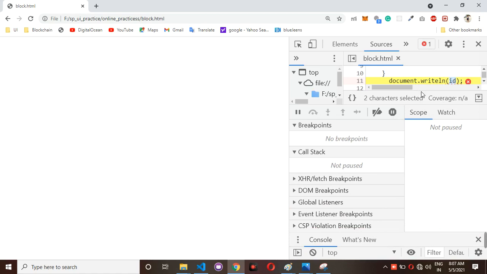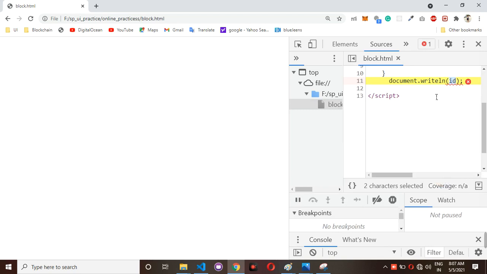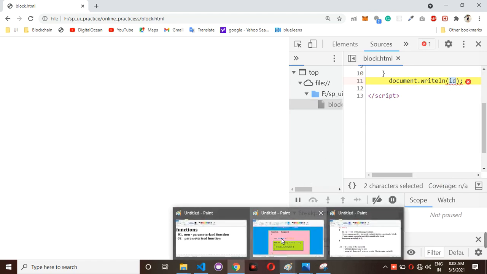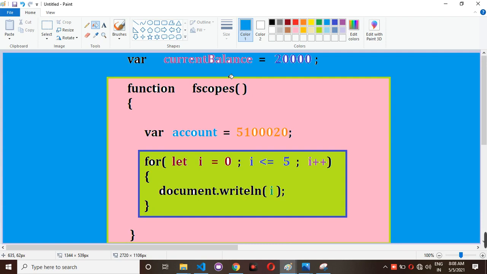You can observe here document dot writeln of id, and the id value is not visible here, because we have three types of scopes. One is the global scope, one is the function scope, and one is the local block scope. Block scope means using the let keyword you can create a block scope variable, and you can create a local variable as well as a global variable with the help of the var keyword.